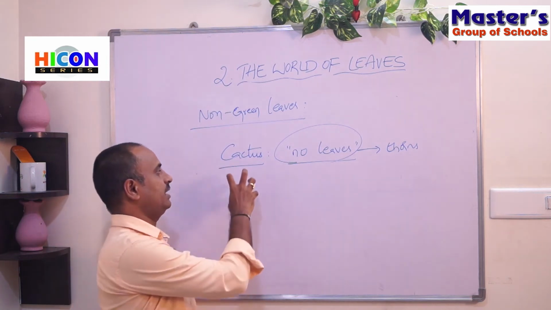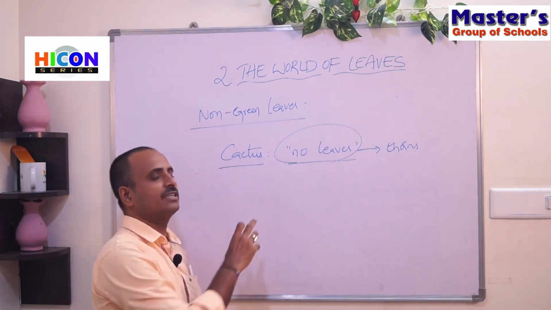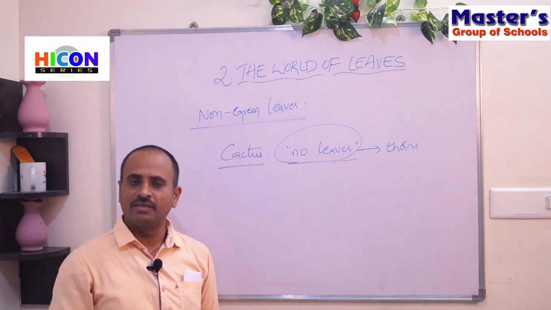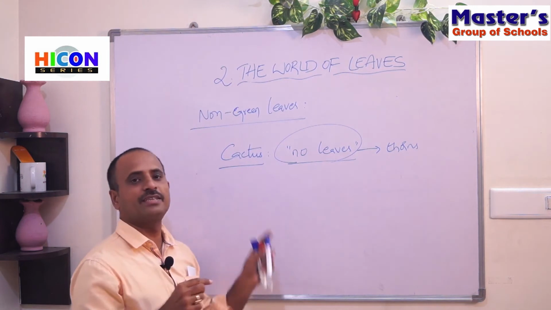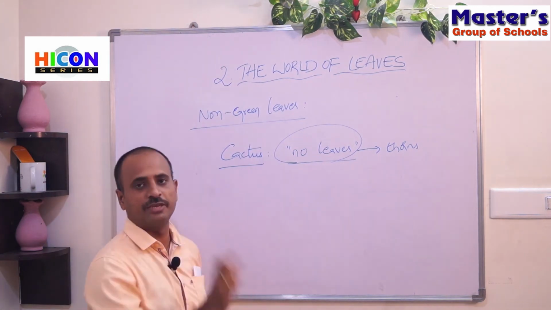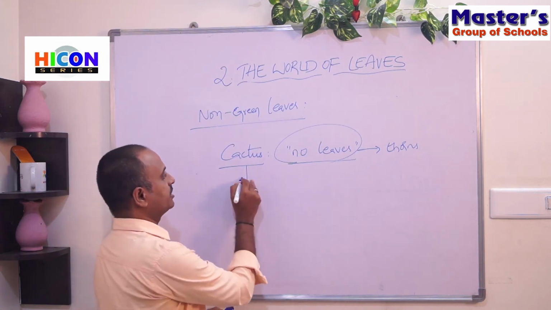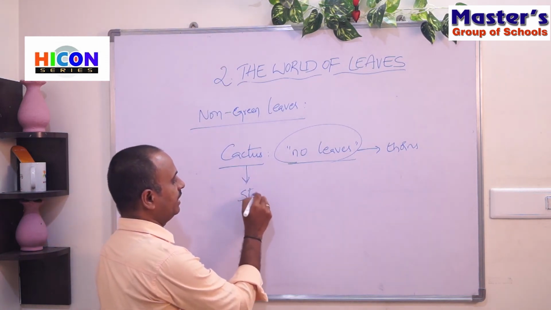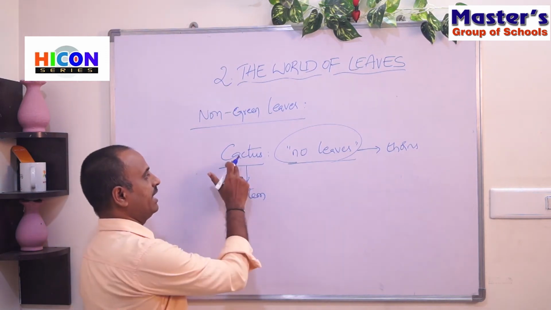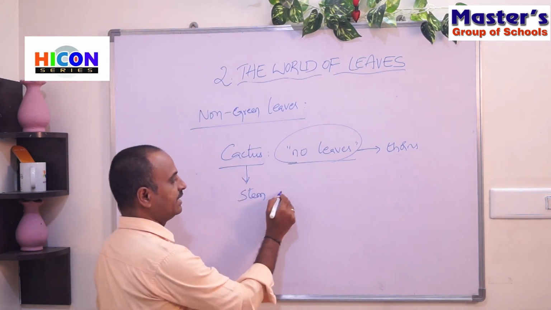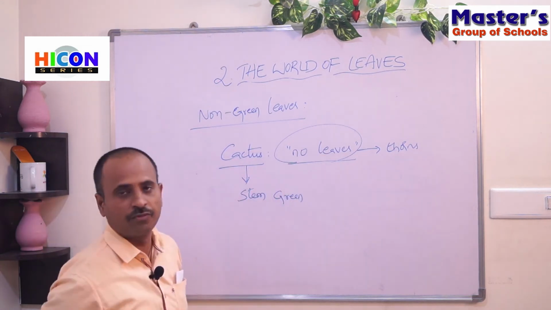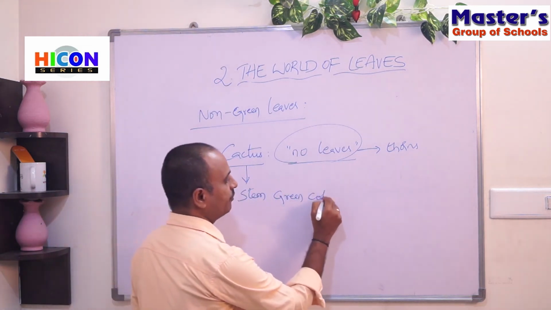If you observe, the cactus plants have a green colored stem. Here their stem is present in green color and chlorophyll is present in their stems. That's why their stems are helpful in the preparation of food. So in cactus plants, the stem is in green color, and that's why the stems are helpful in preparing their food.